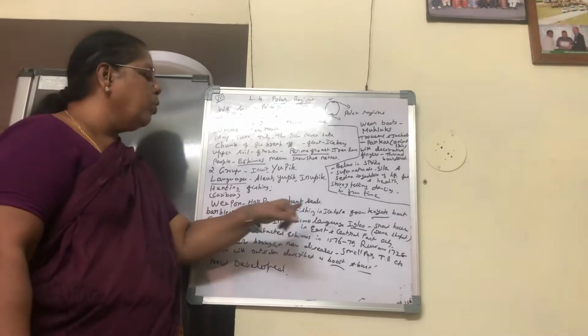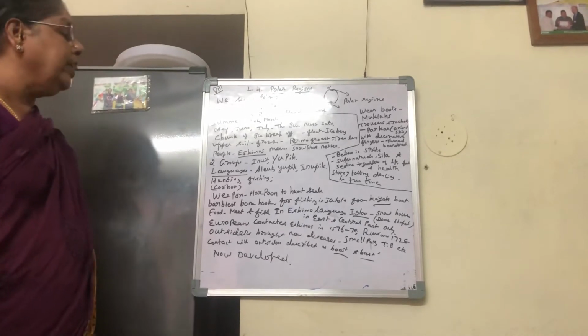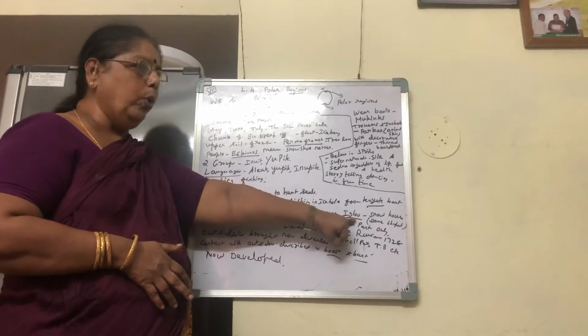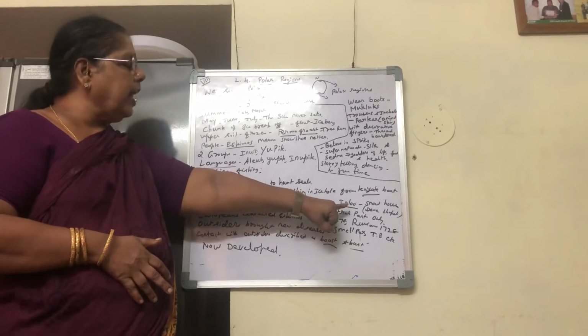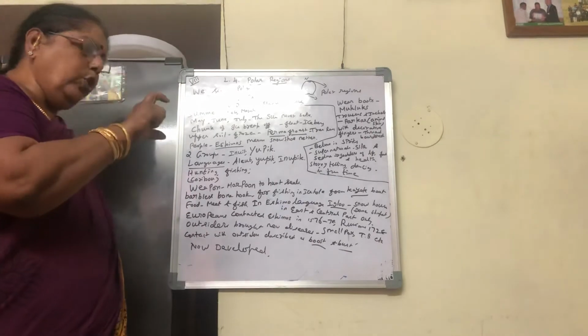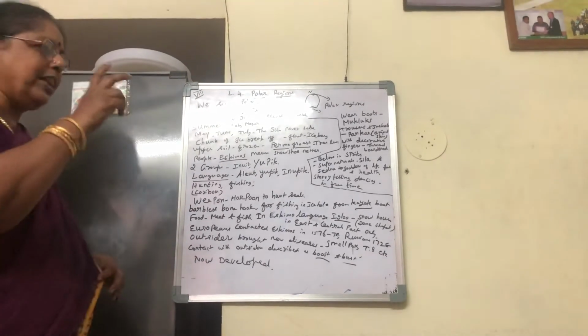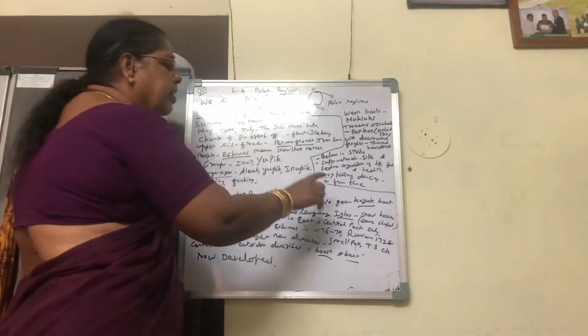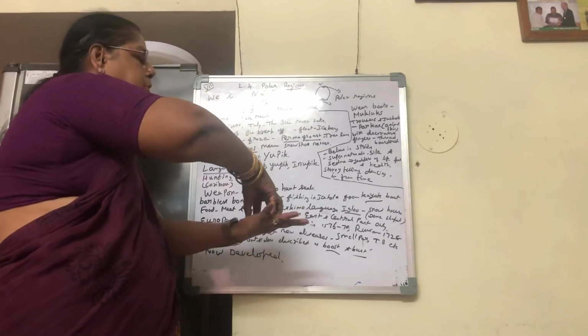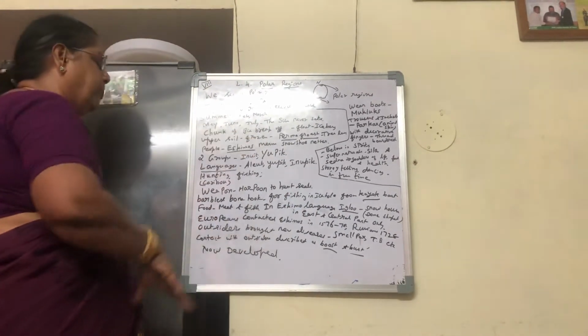Then in the Eskimo language, where do they live? In the Eskimo language, there is a word called igloo, I-G-L-O-O. You would have learned it in the 5th class and all. Igloo means snow house. That is in the Eskimo's language. The snow house generally will be dome shaped, half circle, dome shaped.